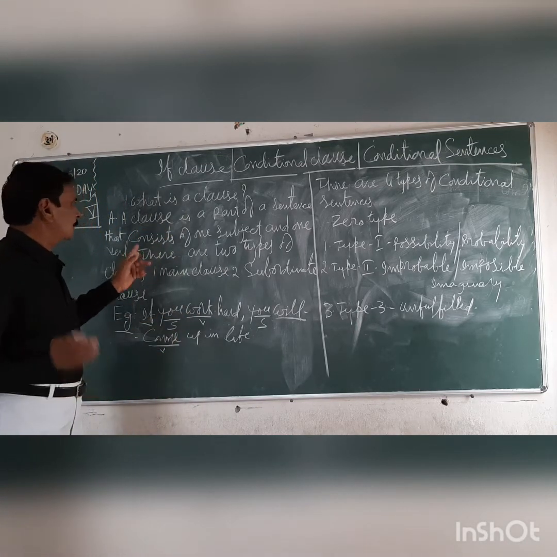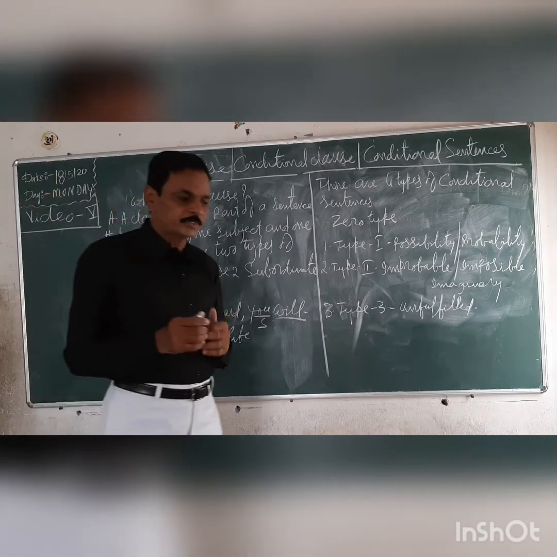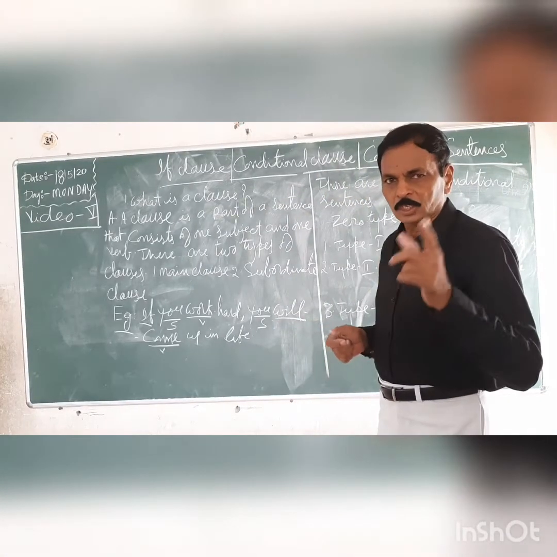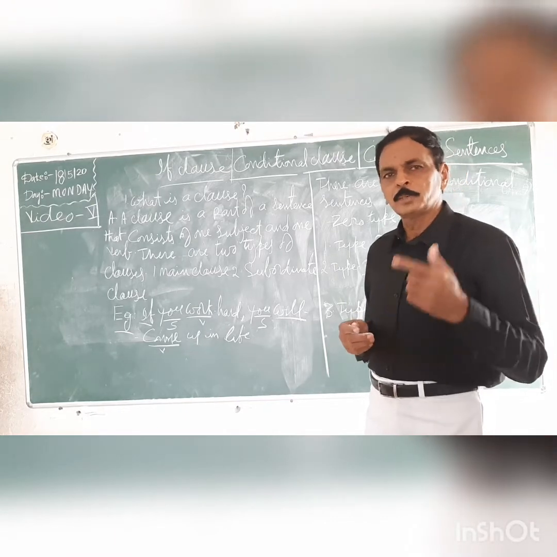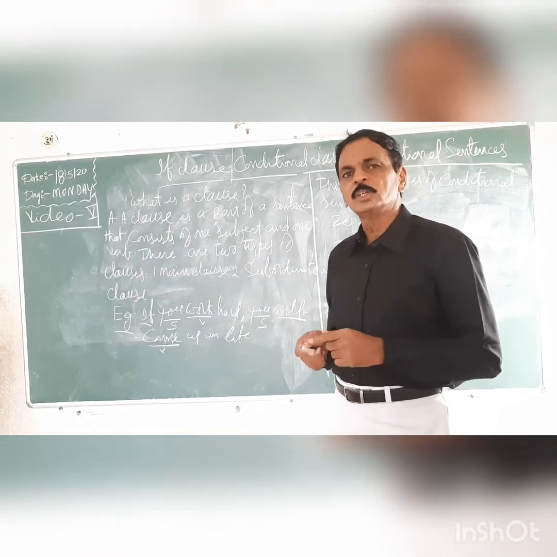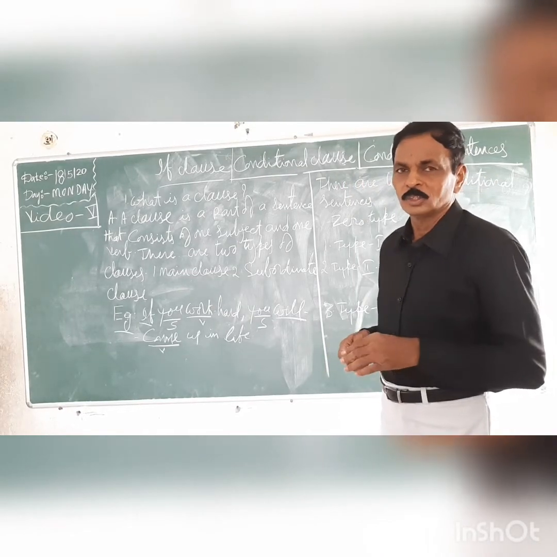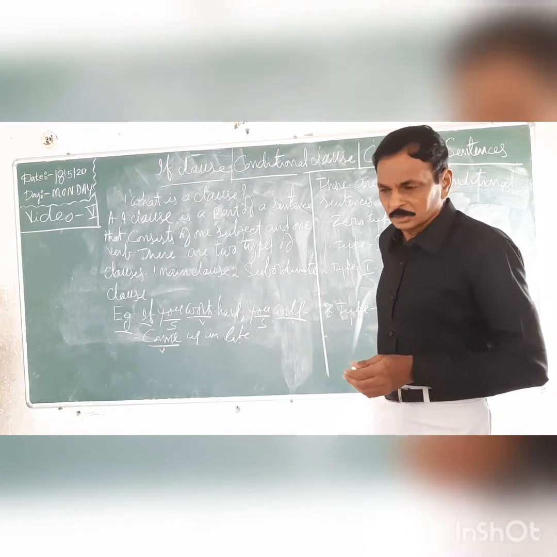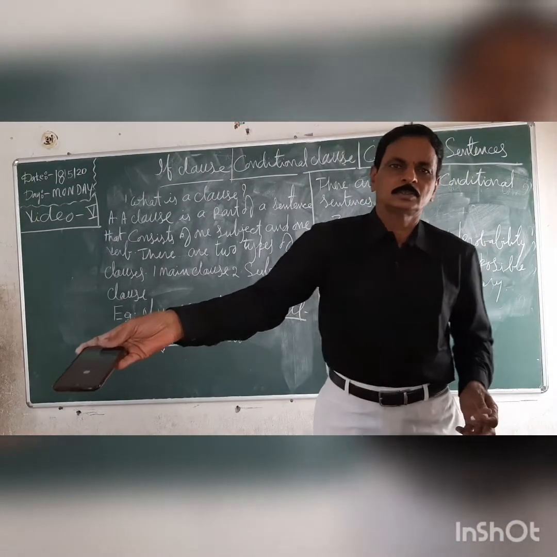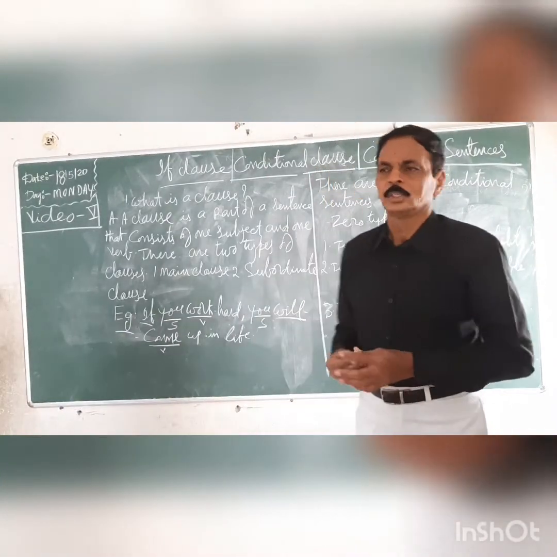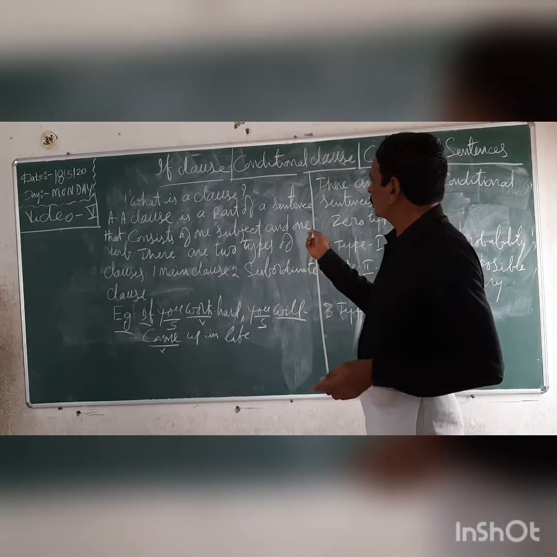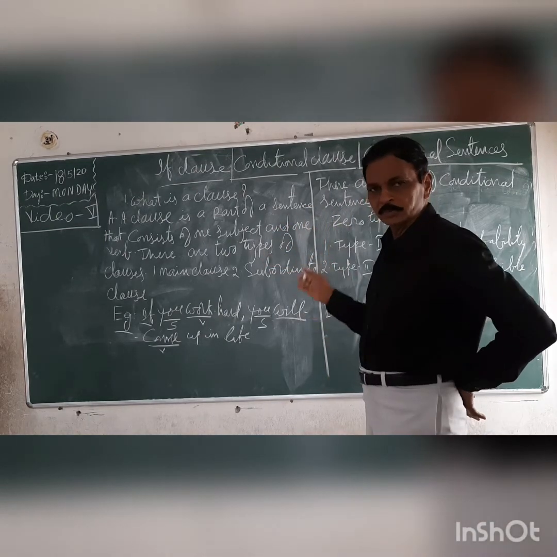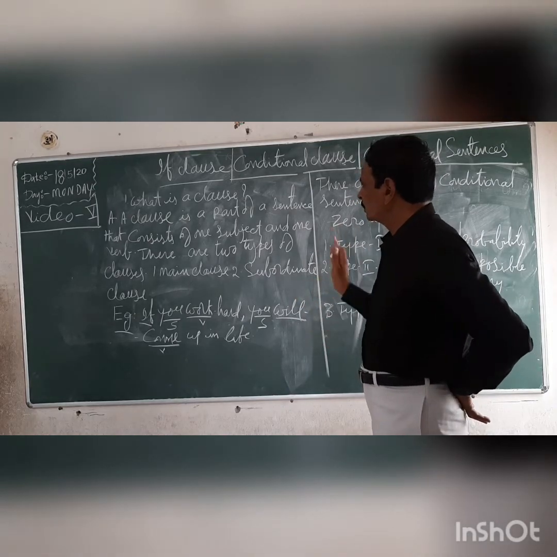What is a clause? A clause is a group of words and part of a sentence that consists of one subject and one verb. Compulsorily, every clause must consist of one subject and one verb. So, what is a clause? A group of words and part of a sentence that consists of one subject and one verb.